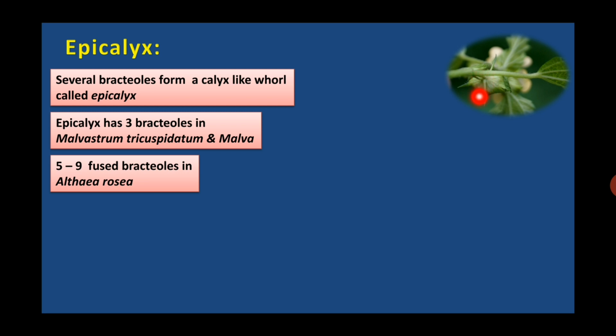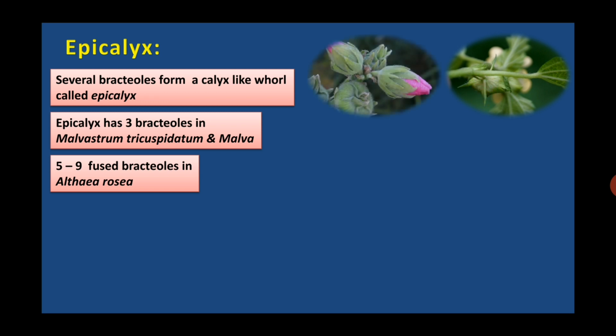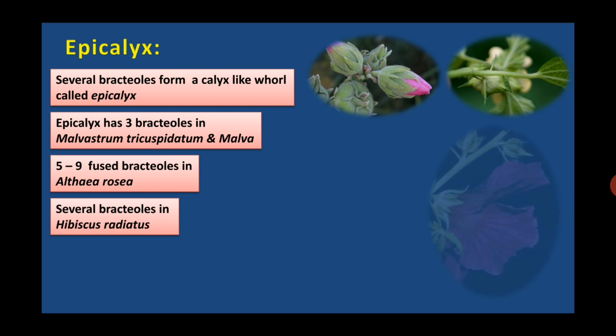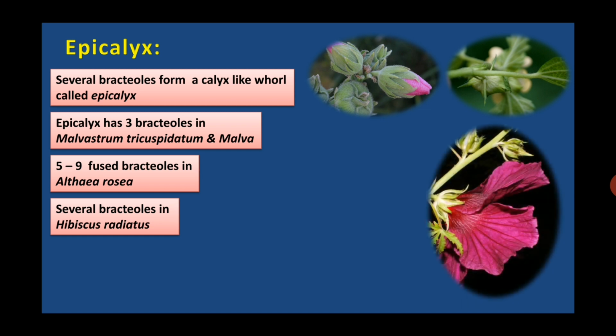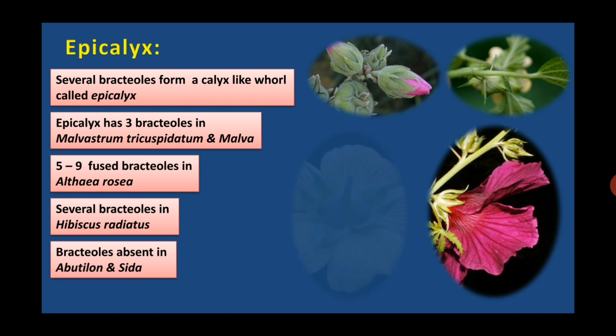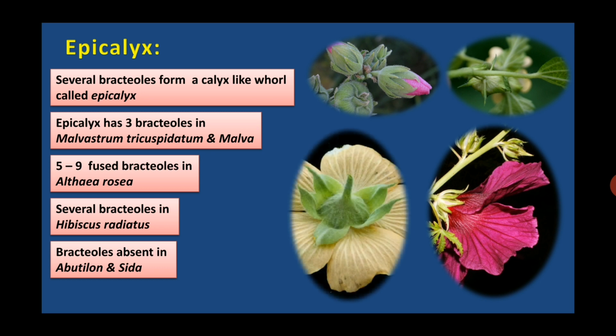In Malvastrum tricuspidatum, and in Malva, apicalyx has 3 bracteoles. 5 to 9 fused bracteoles are present in Althaea rosea. Several bracteoles in Hibiscus radiatus. Bracteoles absent from Abutilon and Sida.